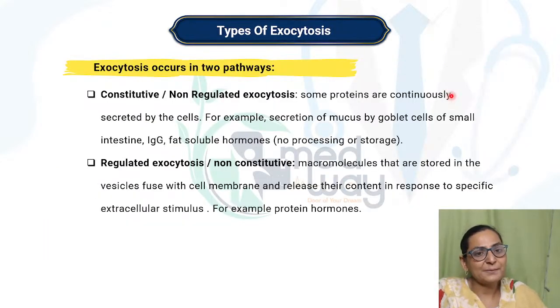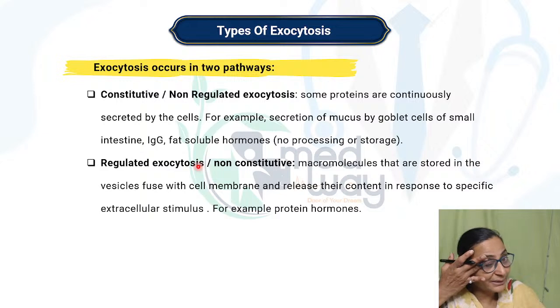Exocytosis is of two types. It can be constitutive or non-regulated exocytosis, and regulated exocytosis which is non-constitutive. Regulated means what? Regulated means there is pre-processing of the substances. For example, protein hormones are pre-processed in the endoplasmic reticulum and in the Golgi apparatus before they are completely released.